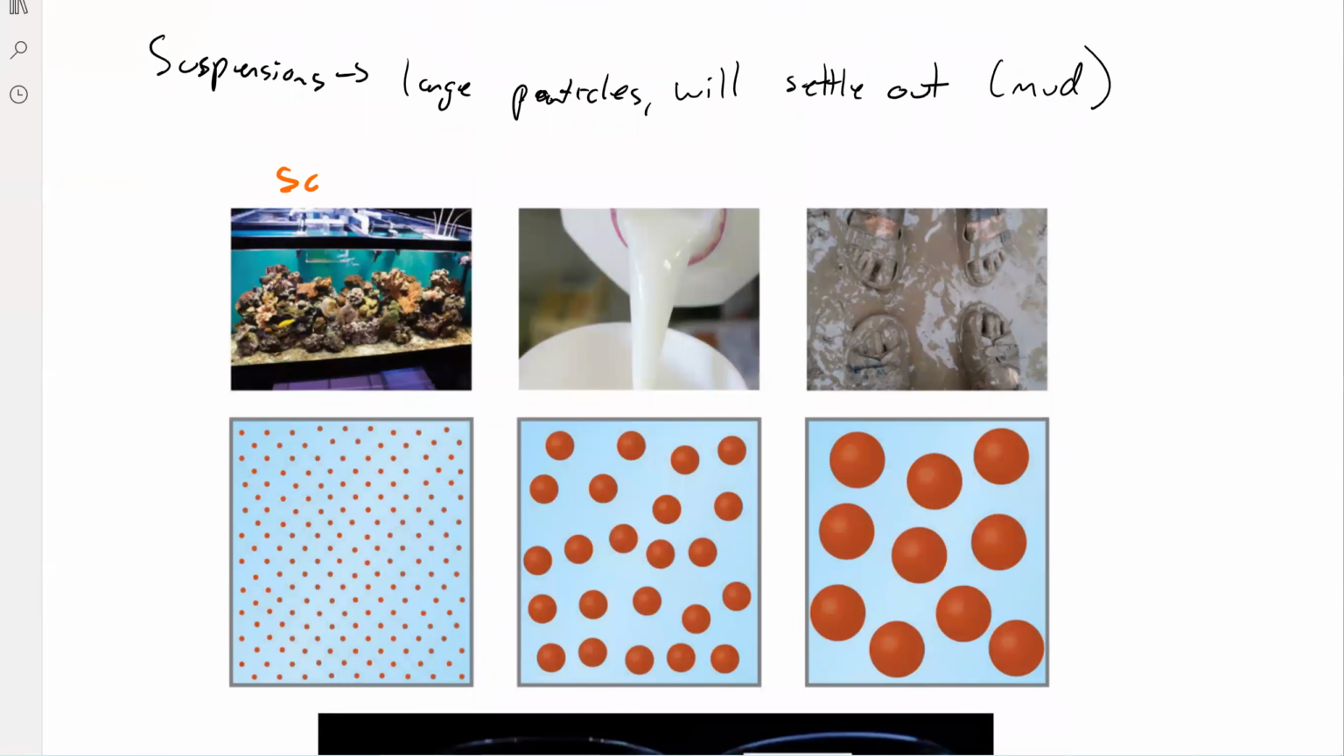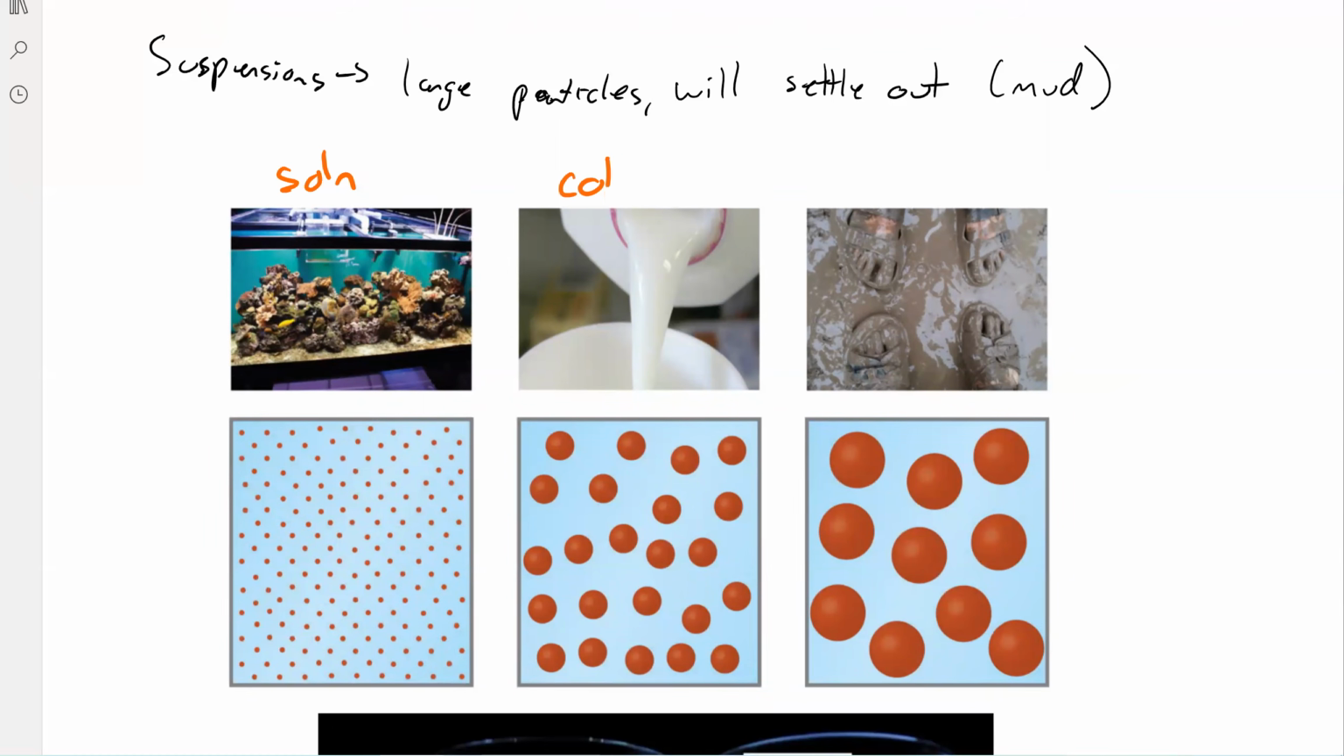So on the left, we have a solution, right? It's like salt water. These particles are really small. The salt water will never come out of solution. It's always going to stay in there, and it's see-through. It's not necessarily colorless, but it's clear. You can see through it. It doesn't have to be colorless. It can be any color it wants to be, but you can easily see through it.